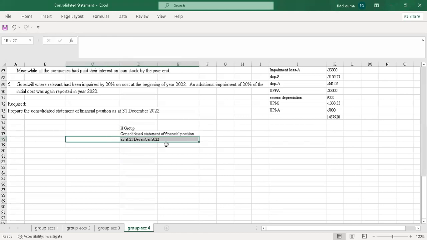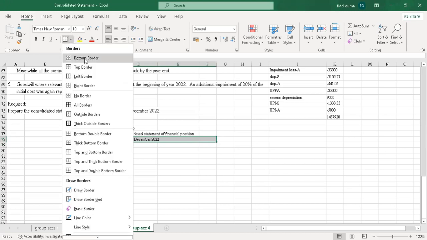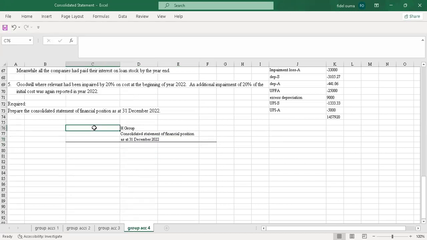Yeah, so I'll create the bottom border. Just come here and create the bottom border. Then I'll just merge this and center.